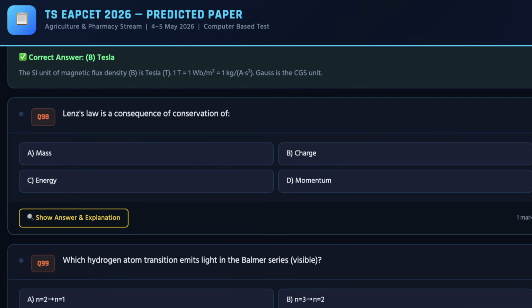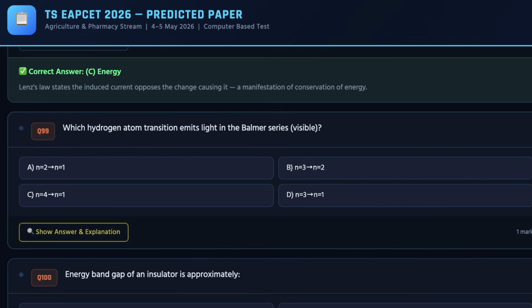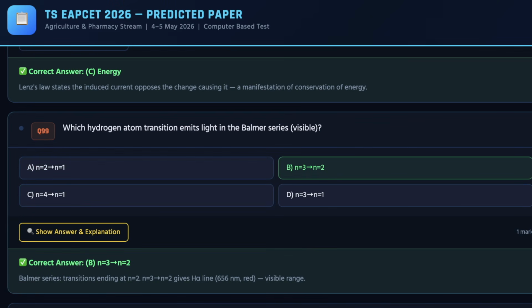Next, we have the 18th question, and the correct answer for the same is C, which you can check on the screen. Moving ahead, we have the 19th question. The correct answer for the same is B.